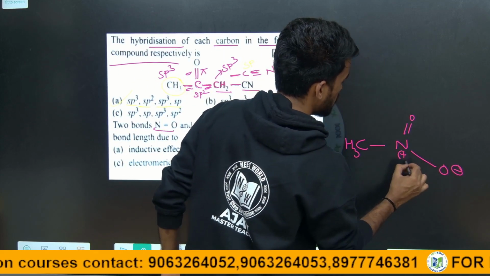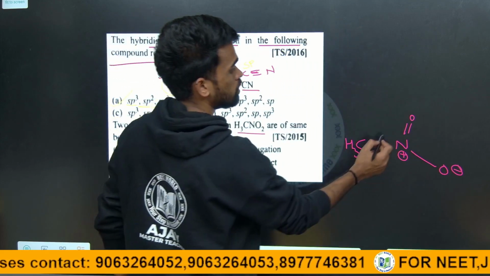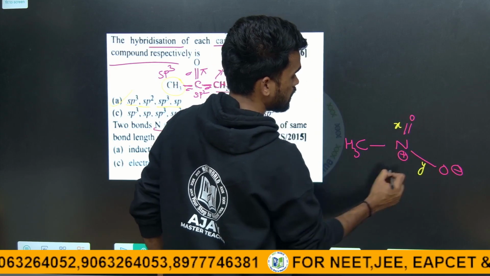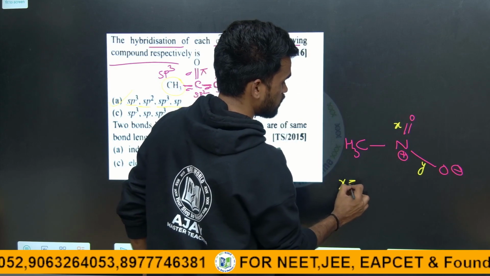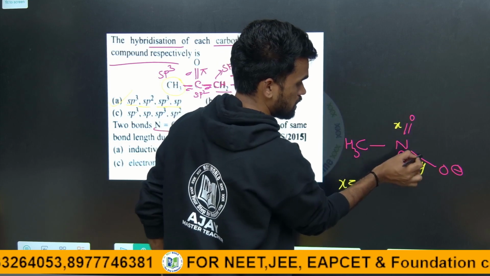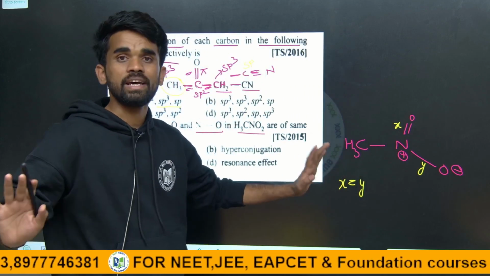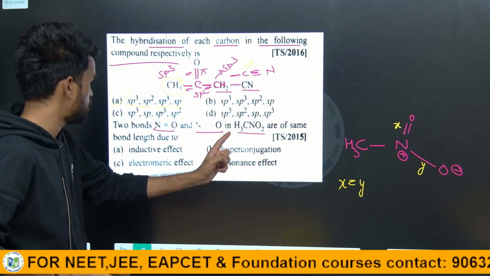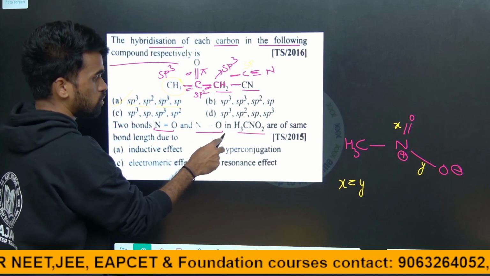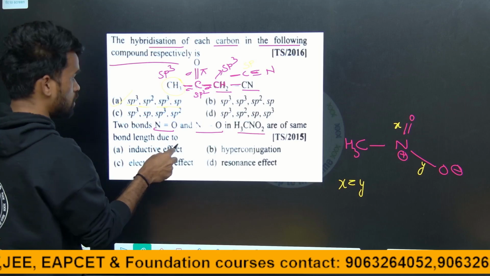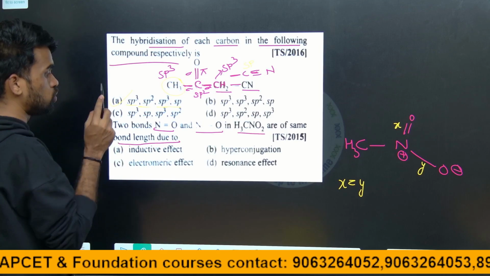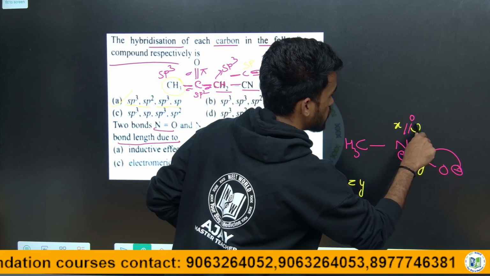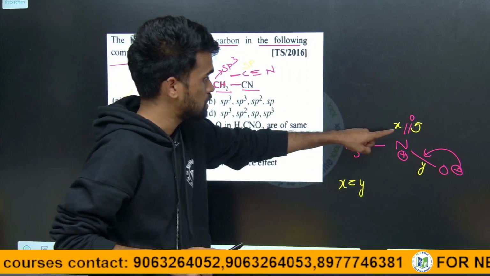If the N-O bond length is X here and Y here, they are saying X and Y, the bond lengths of this one and this one, are equal. X equals Y. They are asking why it is the same: the N-O and N single bond O in this compound have the same bond length due to which effect? See, this is nothing but the conjugation of this negative charge with this pi bond.